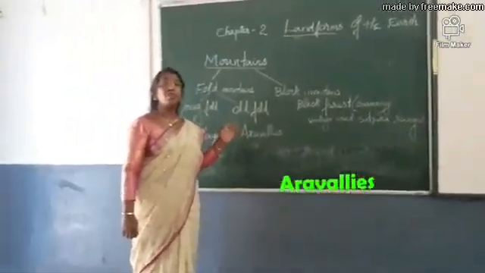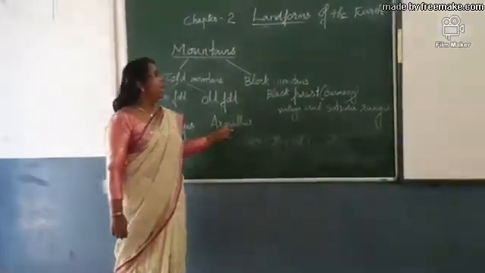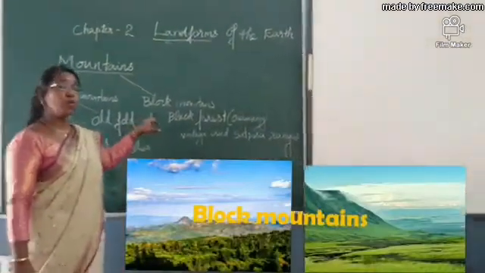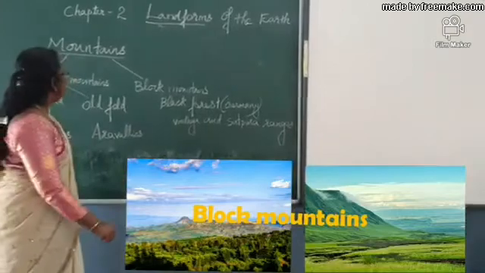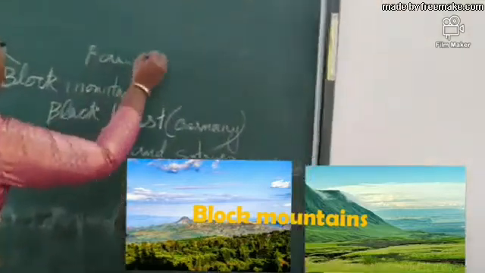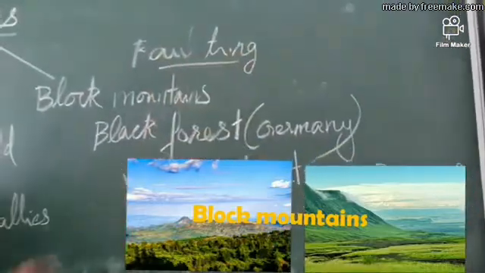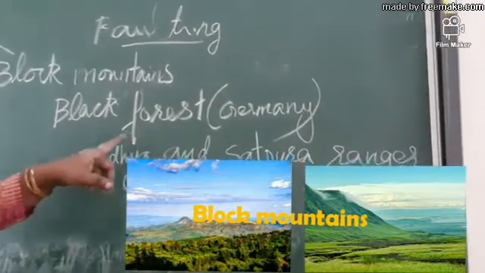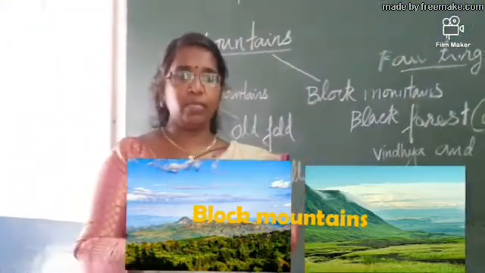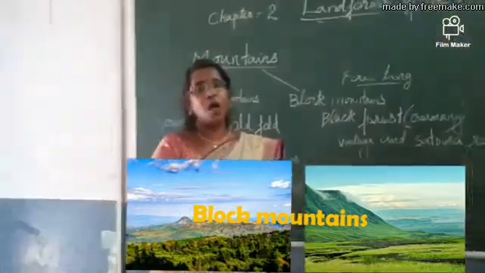There are a number of young fold and old fold mountains in the world that are mentioned in the textbook. And next we see block mountains. We learned how block mountains are formed. Block mountains are mainly formed due to the activity of faulting. We discussed just now what faulting is. So due to faulting, block mountains are formed. And you see how the block mountains are formed. When the tectonic plates move apart, the middle portion is elevated, and there block mountains form.